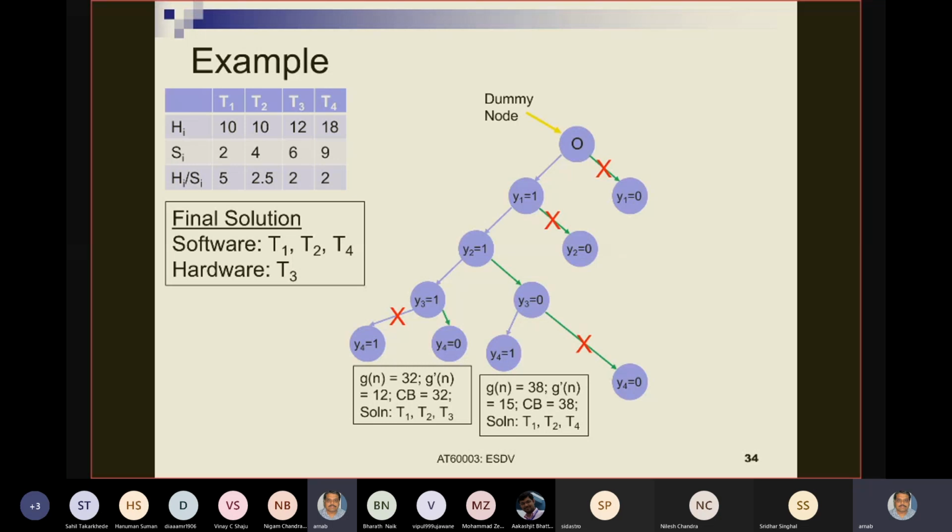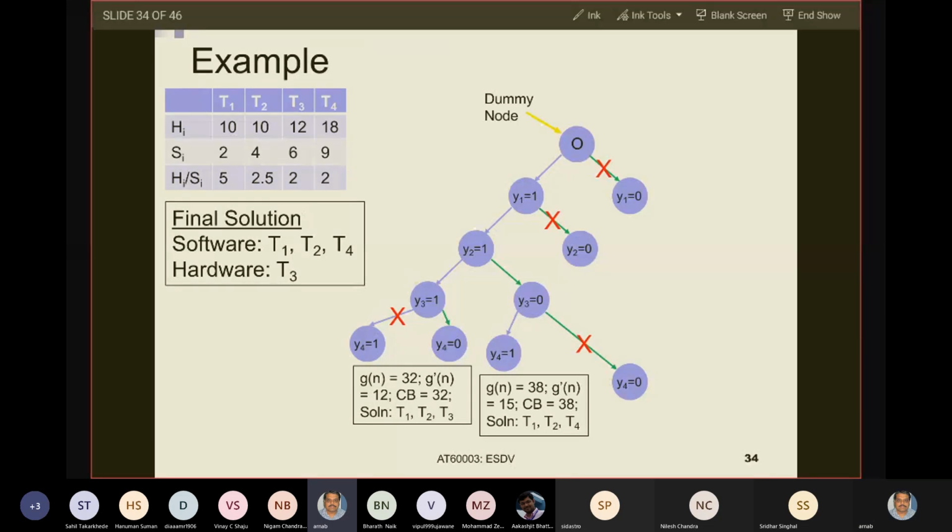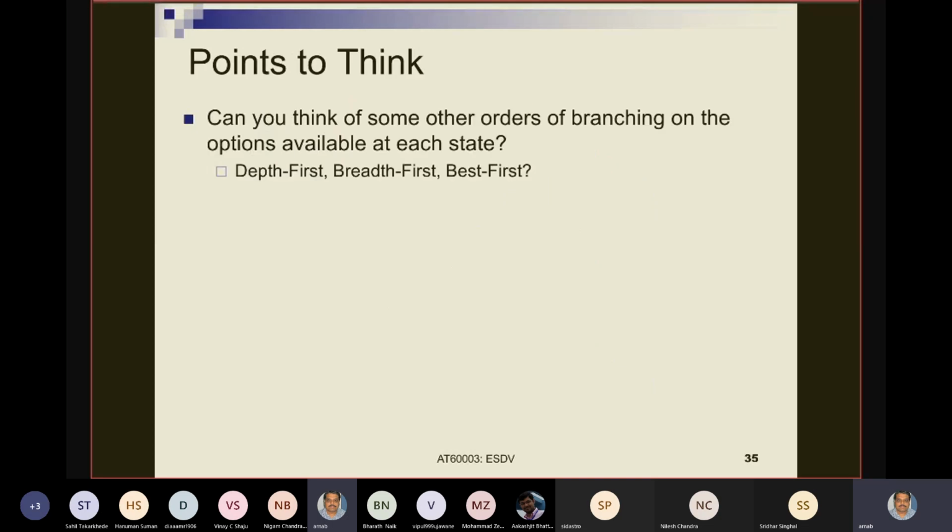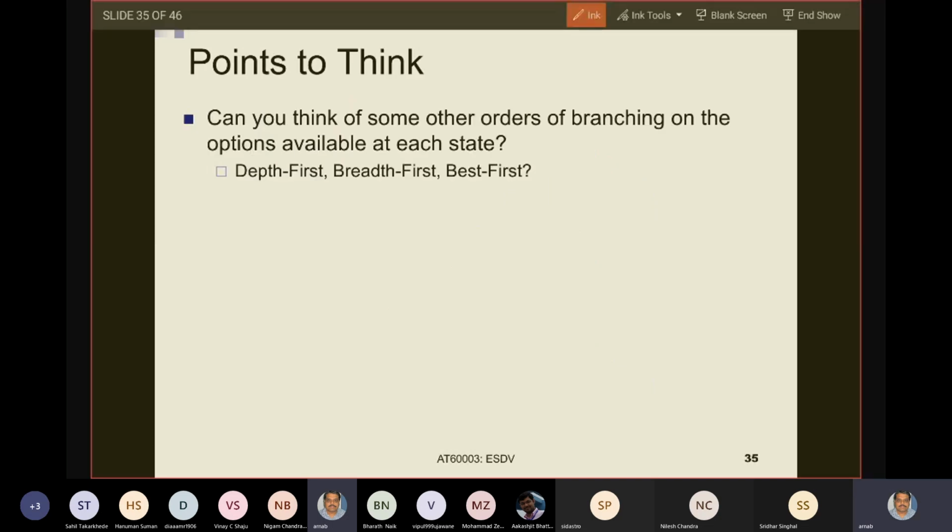Let us think a bit more on this situation. Let us think that we are having a queue. After exploring the first state, I have generated y1 equals to 0 and y1 equals to 1.